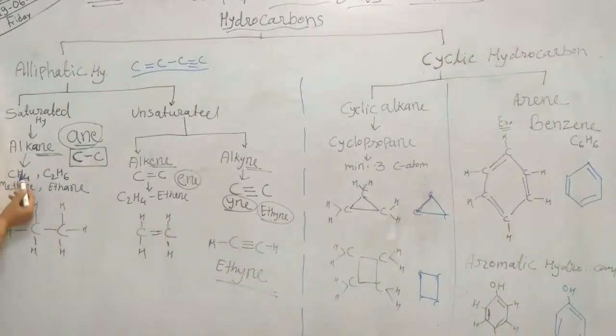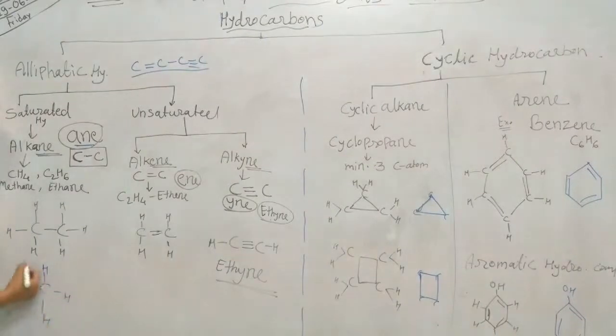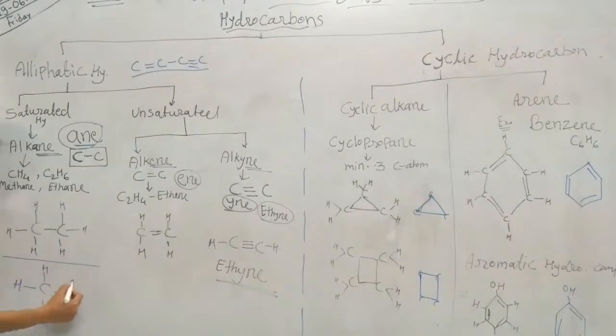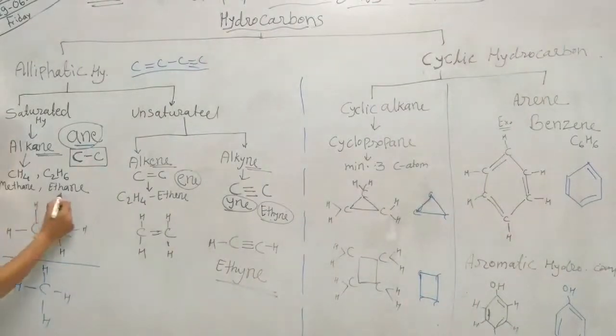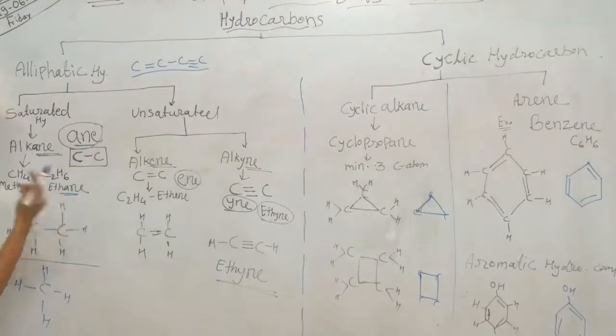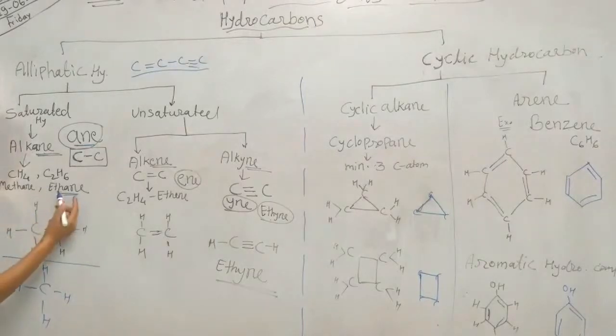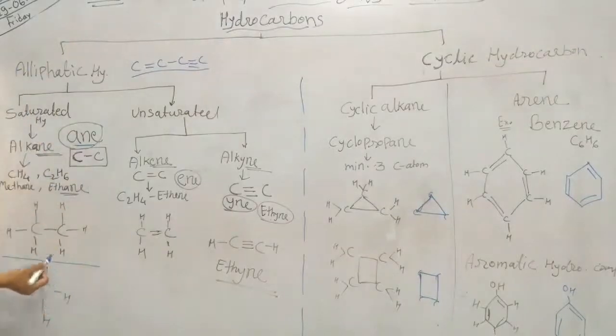Example we have seen here. First example with single carbon atom, that is methane. The structure of methane is very simple. Carbon is bonded with 4 hydrogen atoms. One carbon has 4 valency and all 4 valencies are satisfied by 4 hydrogen atoms by single covalent bond. And second example is ethane. Meth means having single carbon atom. Ethane means having 2 carbon atoms. So we will see later on, whole series we will discuss here. So here carbon single bond is present.